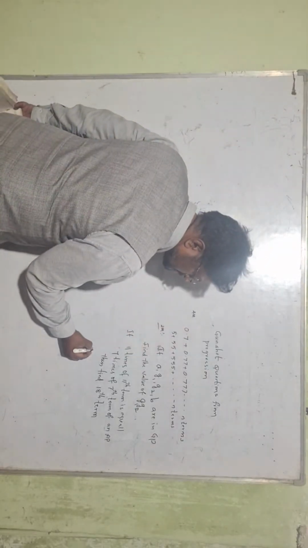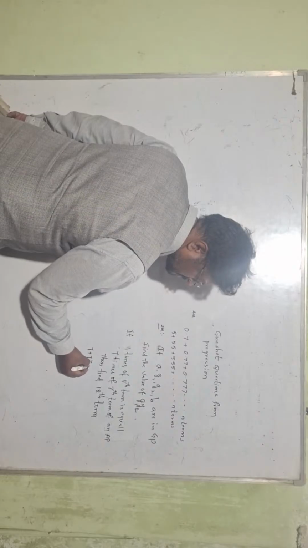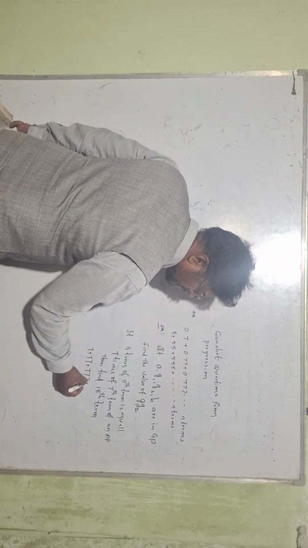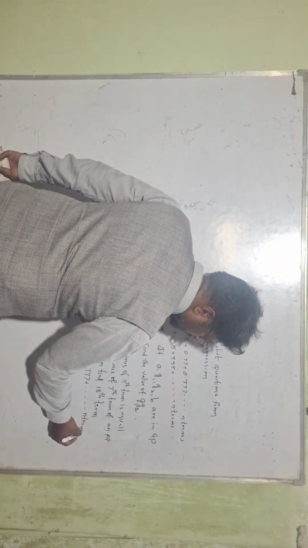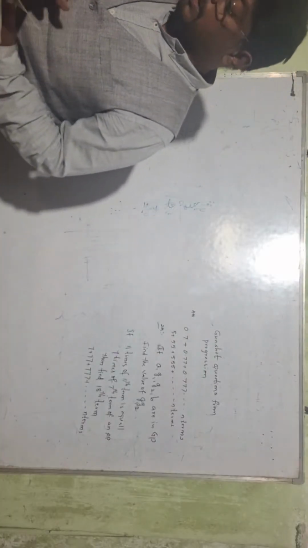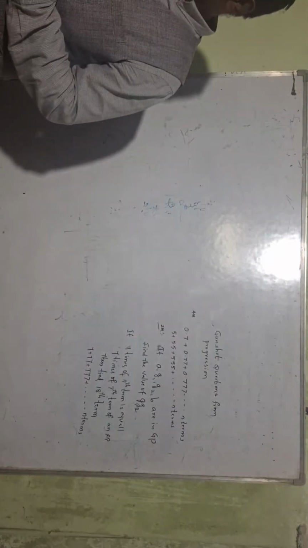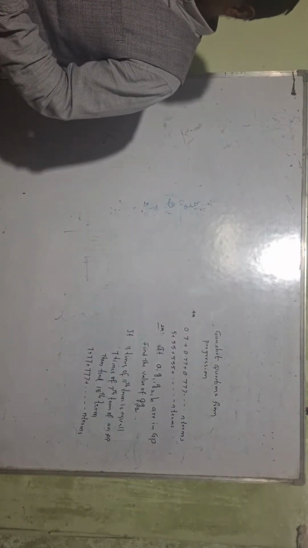And already the 4 mark question: 7 plus 77 plus 777 plus so on n terms. Find the value of the sum of n terms. So these are the gunshot questions from progressions. And the next gunshot questions we are having from quadratic equations, already I have given.